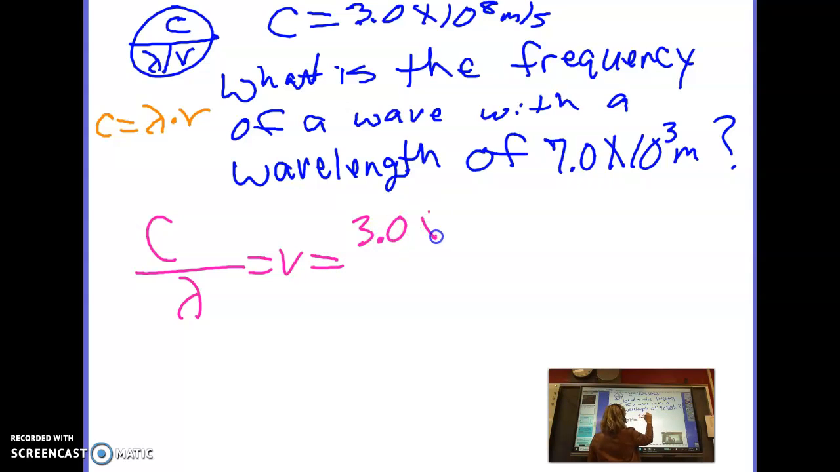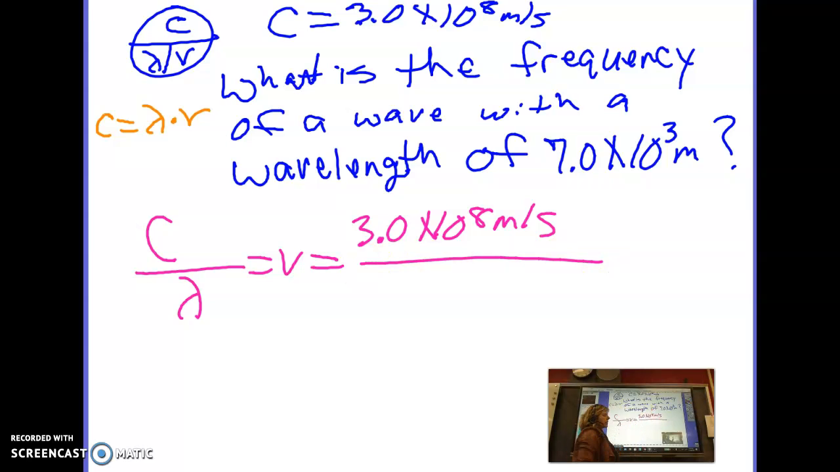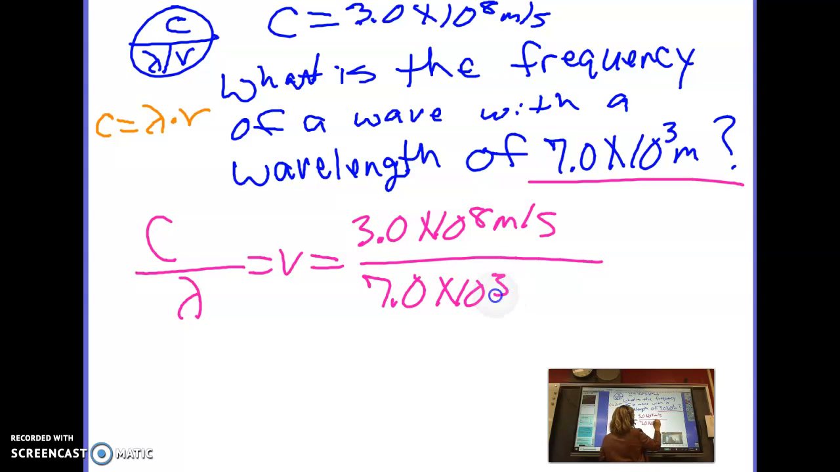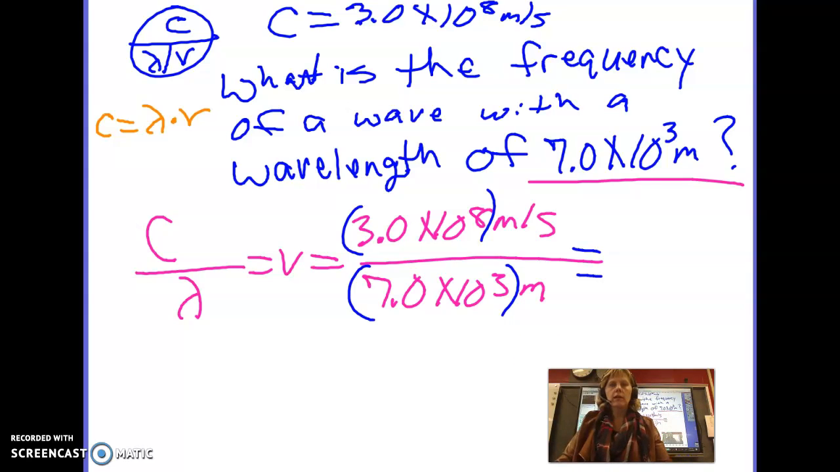So 3.0 times 10 to the 8th meters per second, that's a constant. That never changes. That's the speed of light. Just like the other one, I'm going to take the speed of light divided by whatever number I'm given. In this case, I'm given the wavelength, 7.0 times 10 to the 3rd meters. And again, I want to put parentheses around this so that my calculator knows that these numbers should be considered all together as one. I'm going to pause while I calculate really quick.